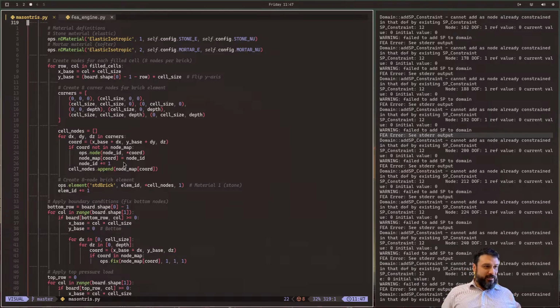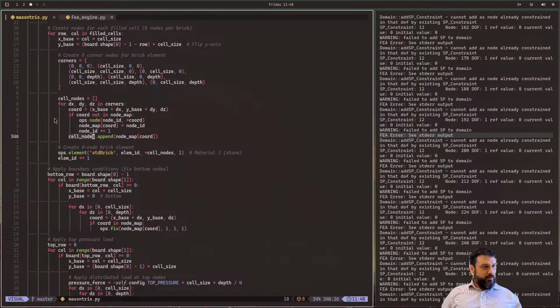Okay, so the board class, which I haven't seen at all, but it tells you basically which cells are filled. And based on that, we add nodes at each coordinate. The coordinates are auto-computed from the grid size. And then cell nodes, we map the cell nodes. I guess this is mapping the coordinate tuple to figure out where the cell nodes are.